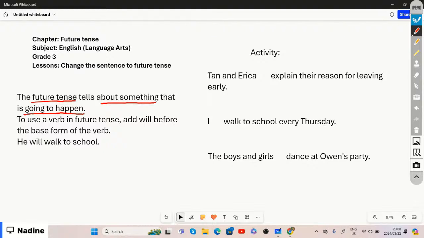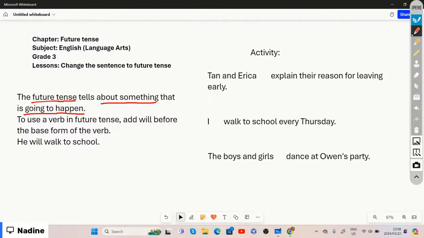Whenever we use future tense, what we need to specifically look at is the verb, the doing word within that sentence, because that will tell us the action that is taking place and when it is taking place.